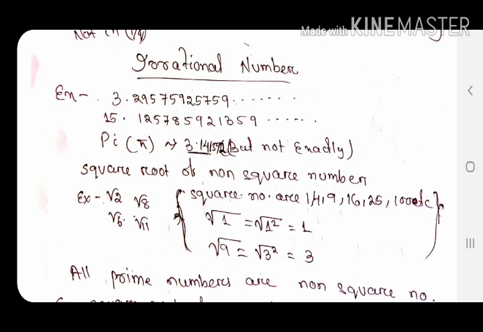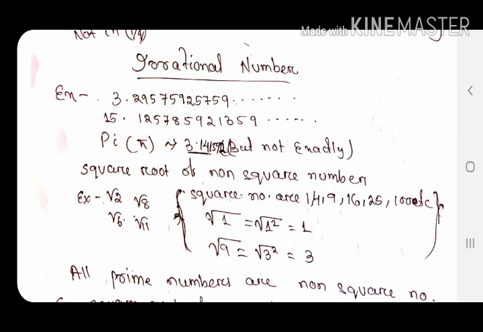But this value is not exactly 3.14, it is 3.1592 dot dot dot, many digits are there, but we take up to a maximum of 2 decimal places, so we remember it as 3.14. In exact terms, it is not terminating, it can be expanded to 18 or many more places, it is never terminating. Square roots of non-square numbers are also irrational numbers.